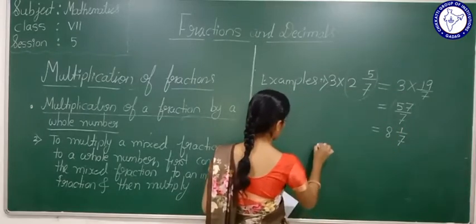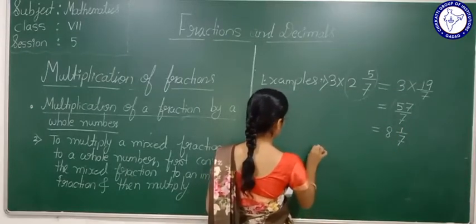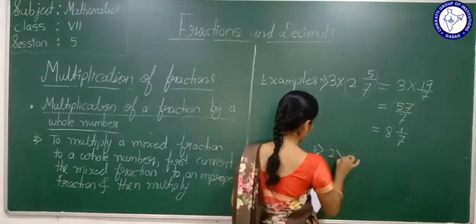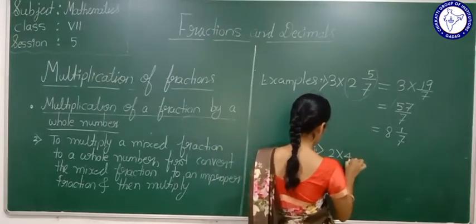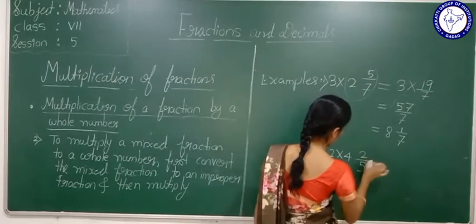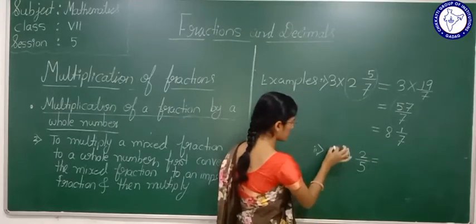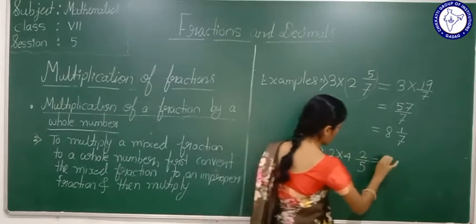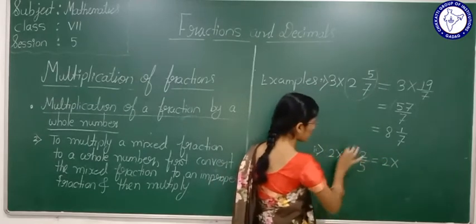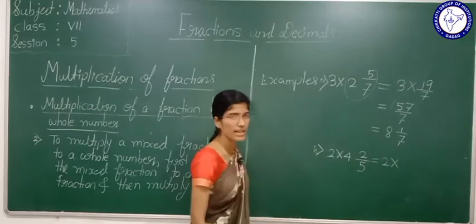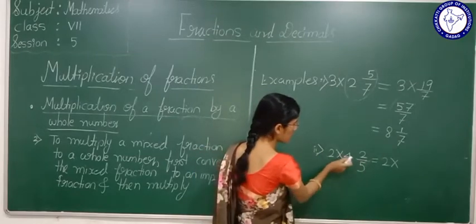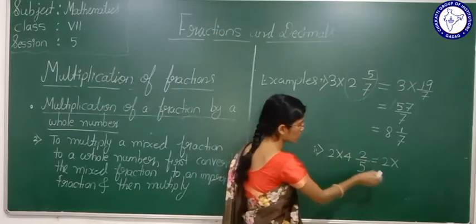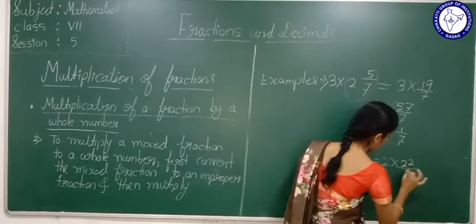So next one more example. 2 multiplied by 4 integer 2 by 5. This is a whole number and this is a mixed fraction. First convert the mixed fraction into an improper fraction. What is that? 5 fours are 20. 20 plus 2 is 22 by 5.